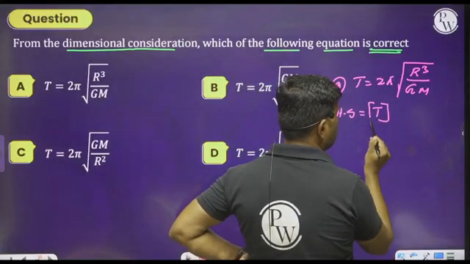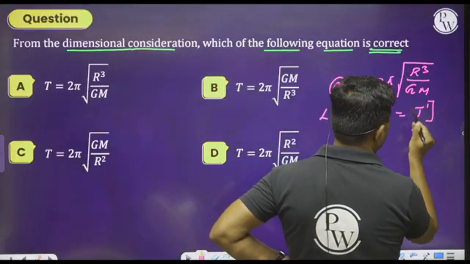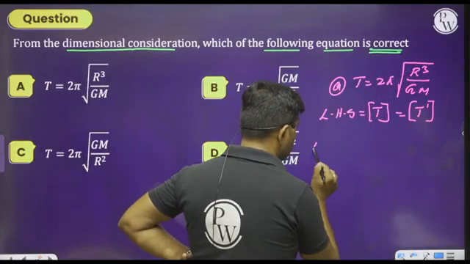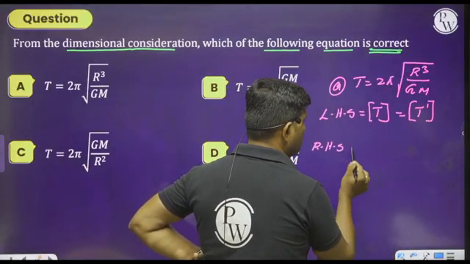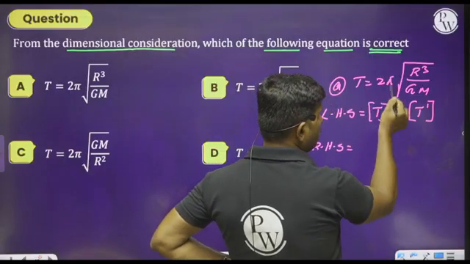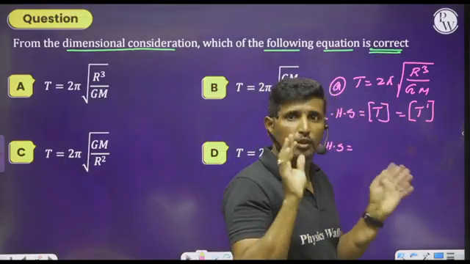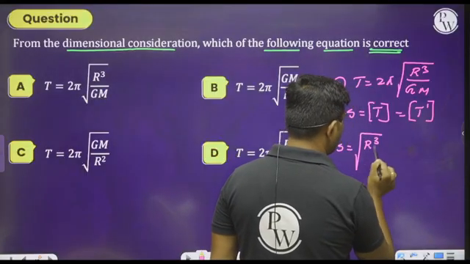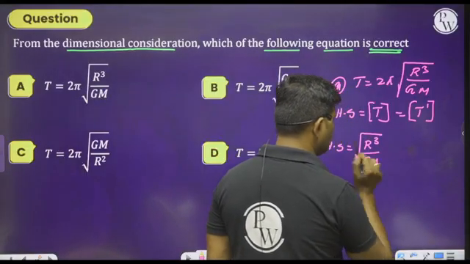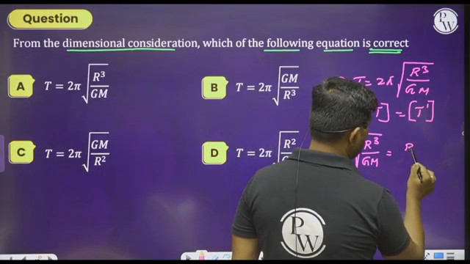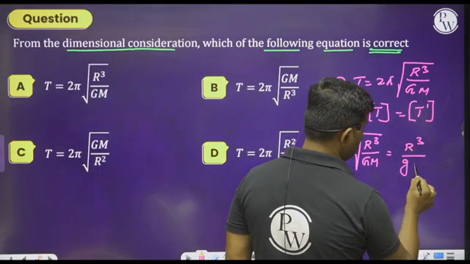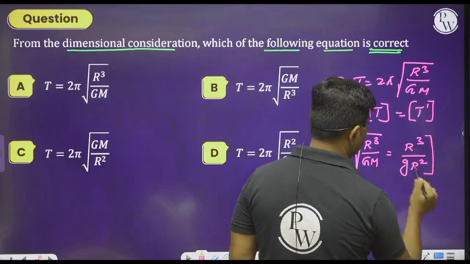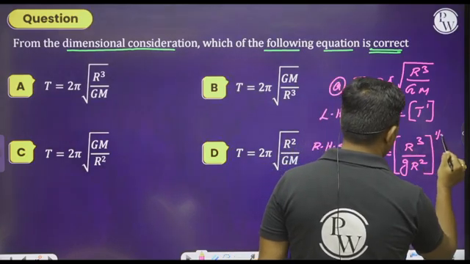Nothing but T, that is T to the power of 1. For the RHS, 2 pi is a constant, so no need to worry about its dimensional formula. We can say root of r cube divided by g into capital M, which can be written as r cube divided by gM, that is r square whole to the power of 1 by 2.